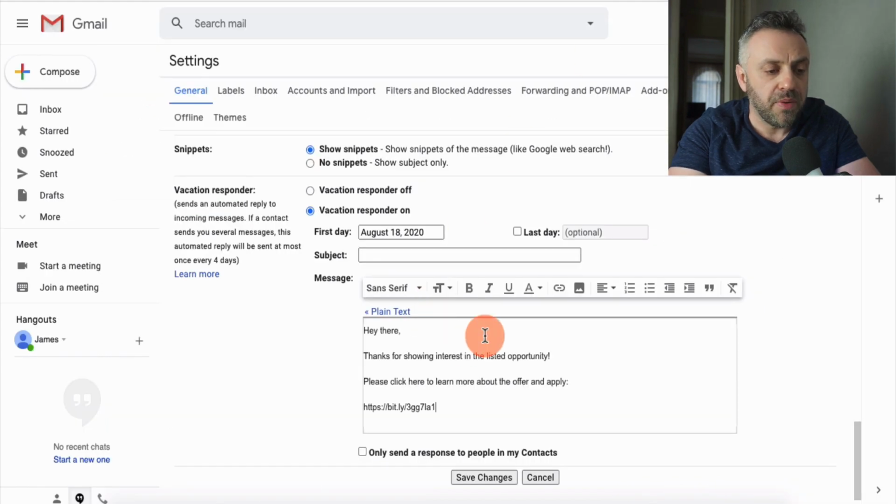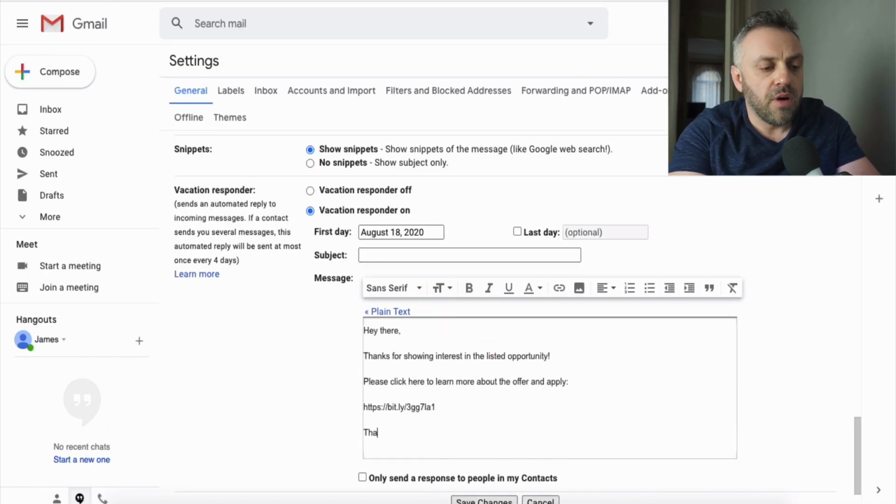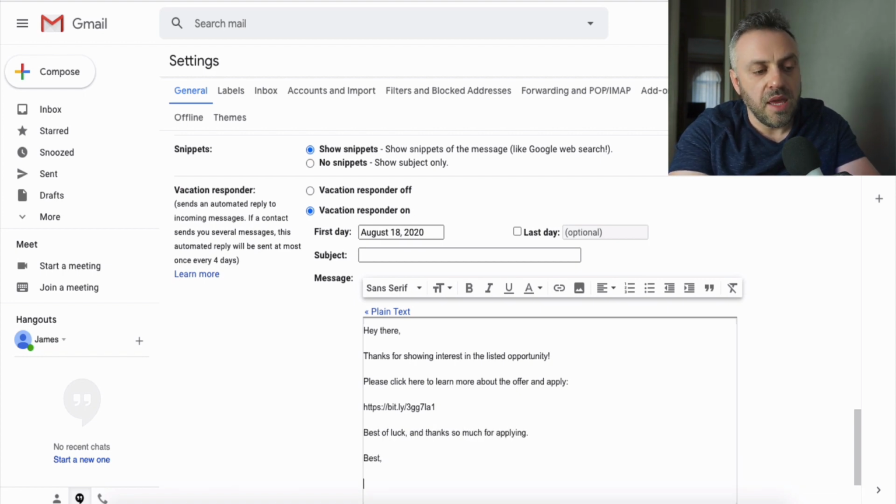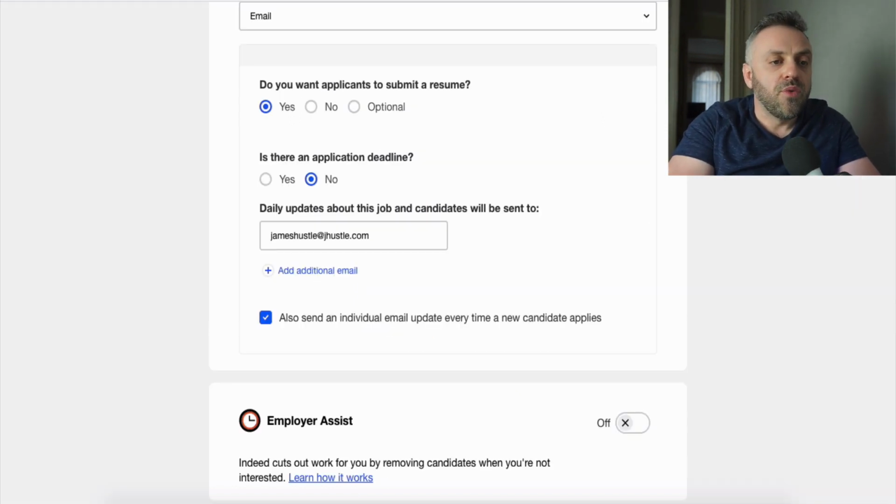You want to paste it here. Thanks so much for your time and attention. Best, and then the name of the person, the profile that actually created this listing, right? It's very, very simple. We are gonna get people to email us. We're gonna get their emails, and that's how it's gonna work.